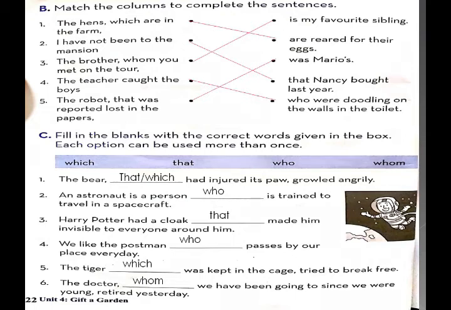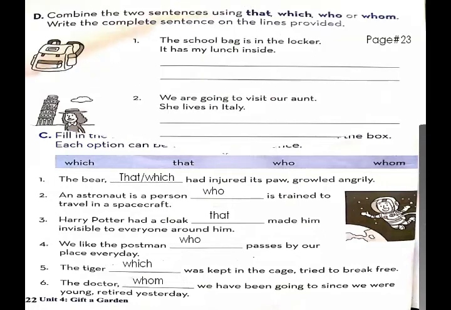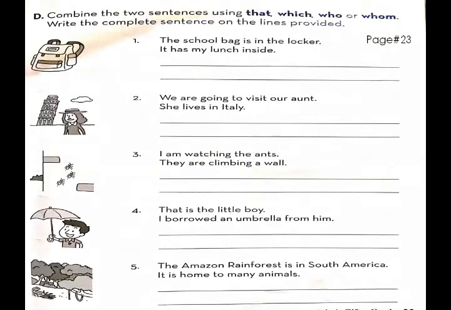Please take the screenshot of the slide so I will move forward. Okay, this is page number 23 of your workbook. Kindly open page number 23 of your workbook and solve this exercise with me. You have to combine the two sentences using that, which, who, or whom. Write the complete sentence on the lines provided. Now, I am just showing you the correct answer, but you have to rewrite these sentences, okay?